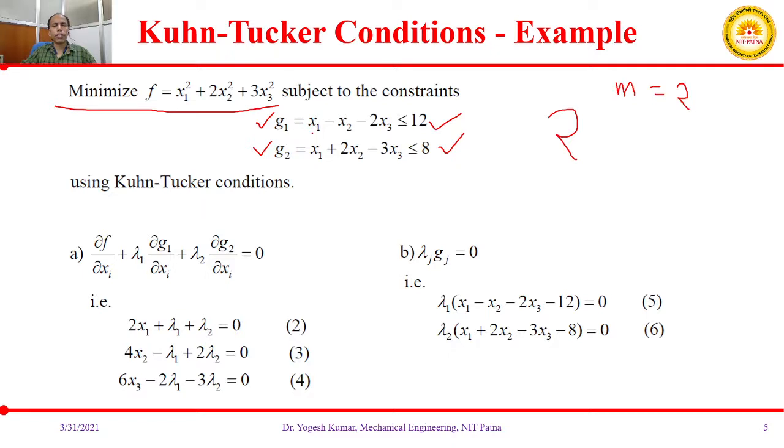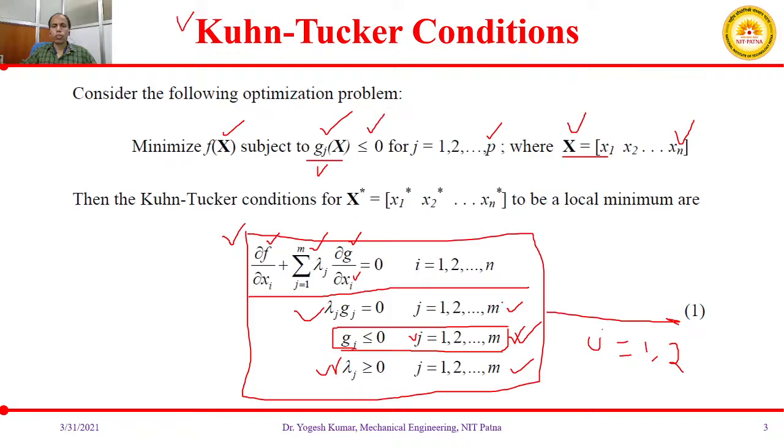There are three variables, x1, x2 and x3, so the value of n will be 3. The value of i will be 1, 2 and 3, and the value of j will be 1 and 2.